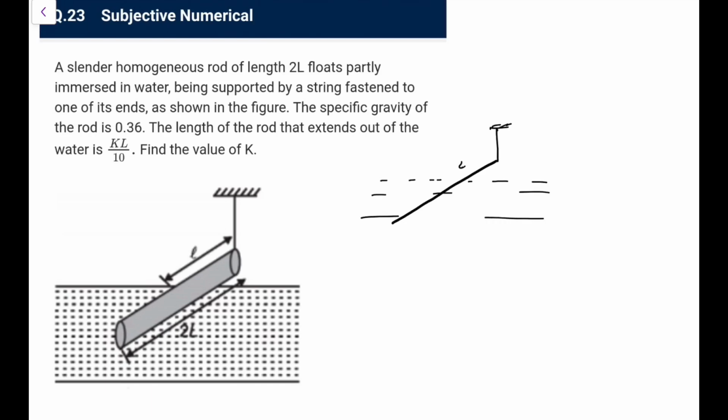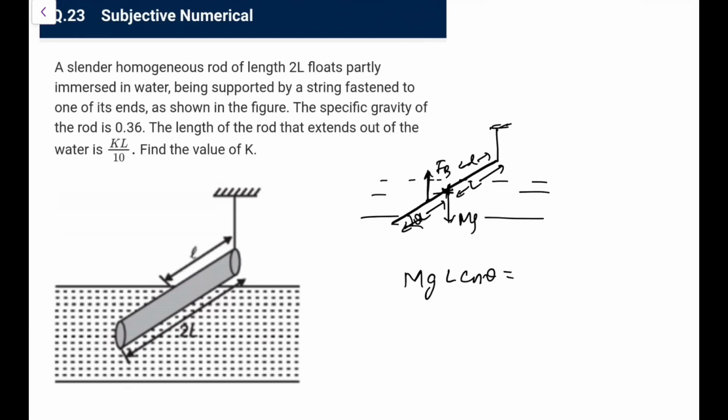Now this smaller length is outside, so where would be the CM? CM is here, and I know this distance would be equal to L by 2. So first of all, the torque of mg that would be acting is, if I take this angle to be theta, torque of mg is mg L by 2 cos theta for sure. Now buoyancy force acts at the center of buoyancy, it would be somewhere here, and it would be acting like here.